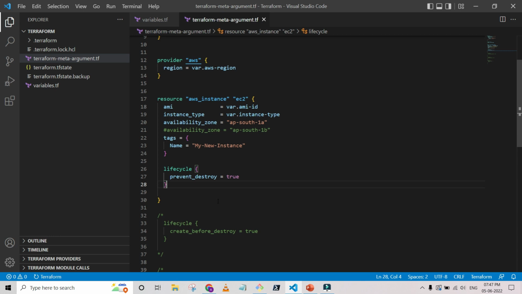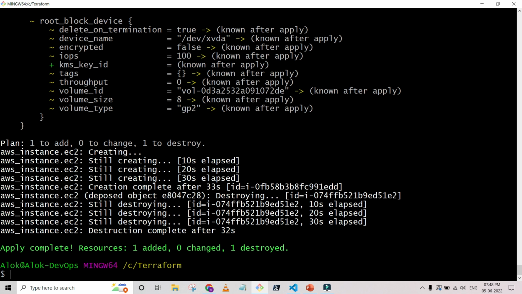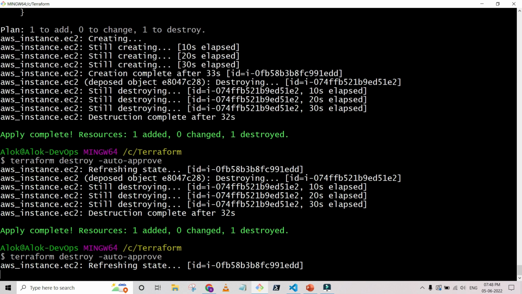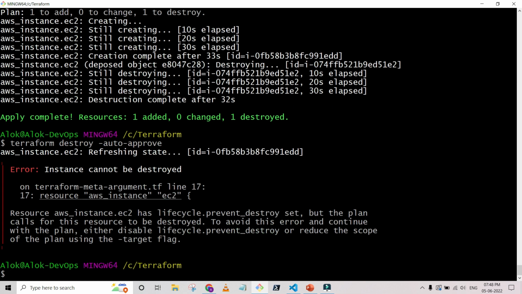So let me save those changes. We already have the instance in 1A, so we don't need to use plan. We are just going to use terraform destroy to look at this functionality. Now I'm going to use terraform destroy with auto approve. We already saved that file, so it's refreshing the state. Okay, so it just logged an error.